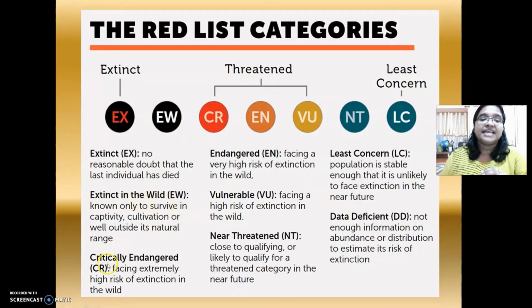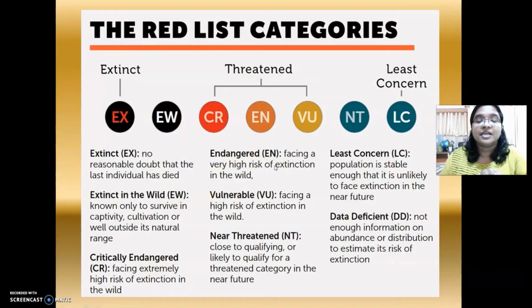The third one, critically endangered. The endangered, EN, and critically endangered, these two are organisms which are about to become extinct if we don't conserve them. If the factors which are responsible for extinction still persist, and we don't protect such organisms, the critically endangered and endangered organisms become extinct.